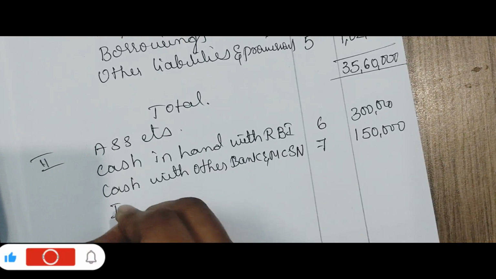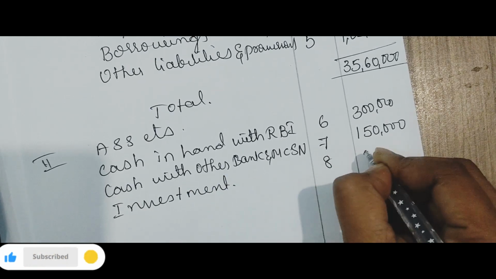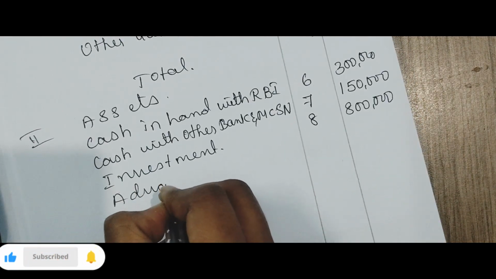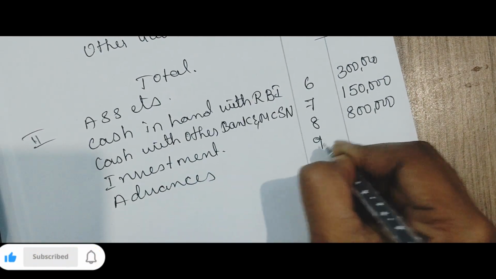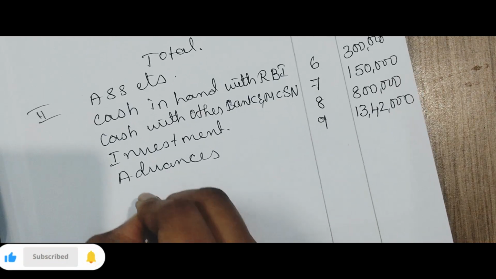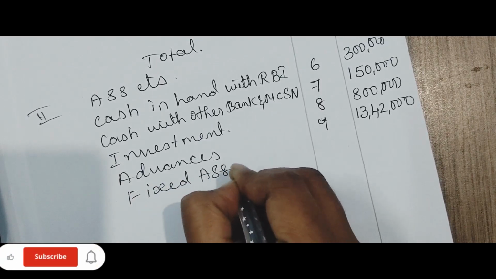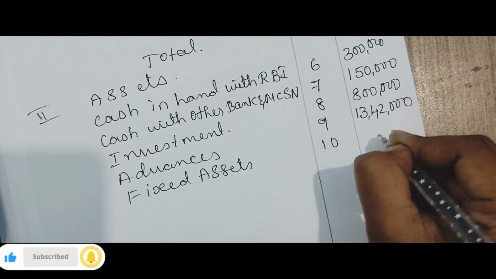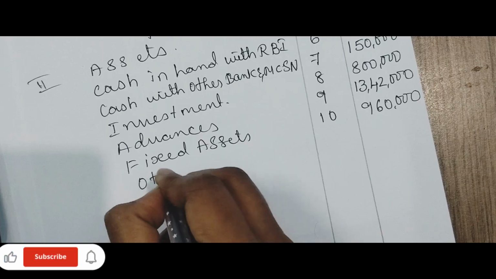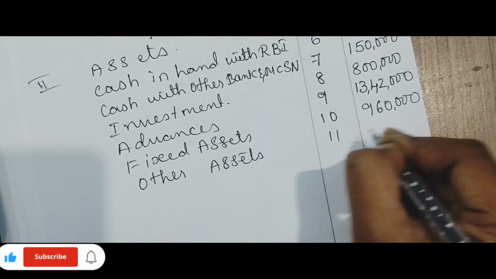Then schedule number 8, investment 8 lakh. Schedule number 9, advances 13 lakh 42,000. Schedule number 10, fixed asset, 9 lakh 60,000. Then schedule number 11, other assets 8,000.